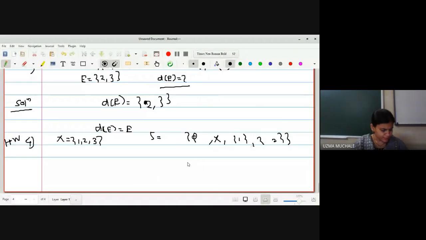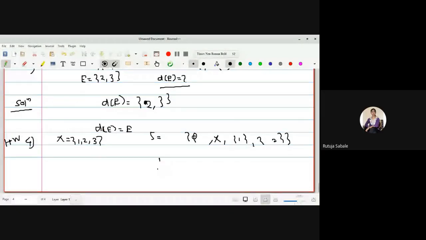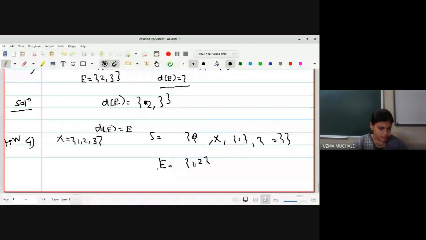No, ma'am. What I can do here is add 1 2. Now it will be a topology. Is it okay? You have to find out the derived set of E. Try to find out and tell me in the next lecture what is the answer for this.